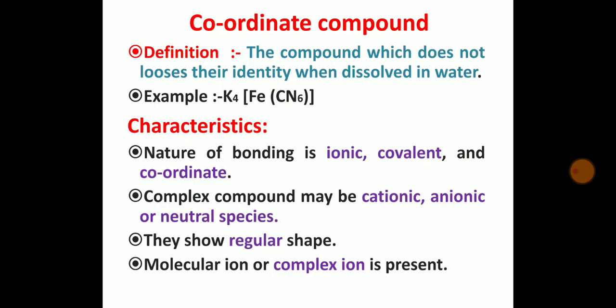A coordination compound is defined as a compound which does not lose its identity when dissolved in water. For example, K4[Fe(CN)6], that is potassium ferrocyanide. The characteristics of a coordination compound: the nature of bonding is ionic, covalent and coordinate. A coordination compound may be cationic, anionic or a neutral species. They show a regular shape having a definite geometry. The molecular ion or complex ion is present in the coordination compound.